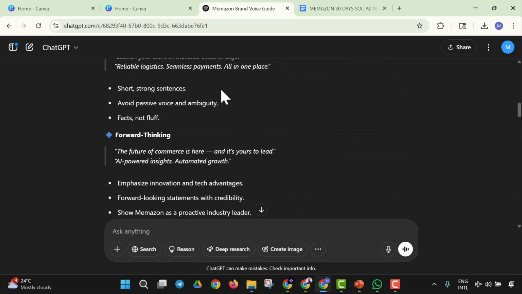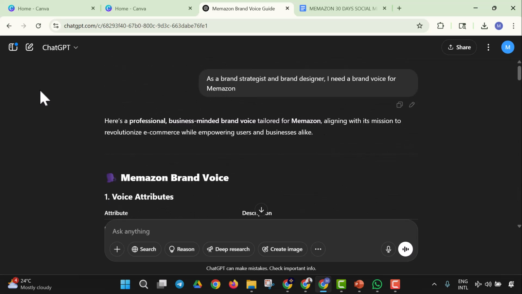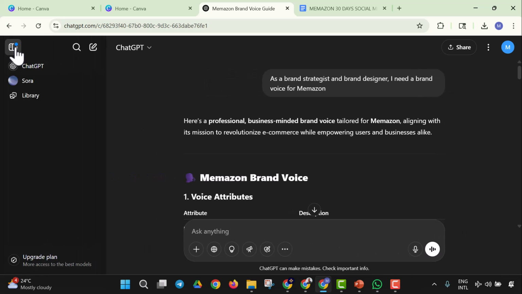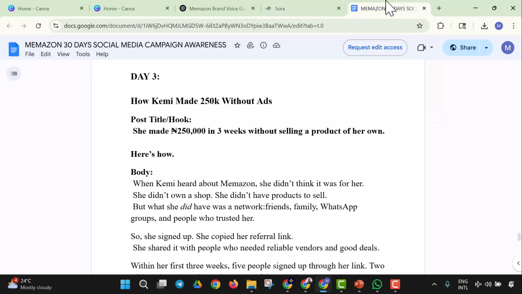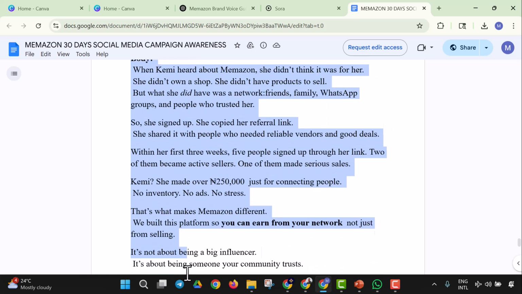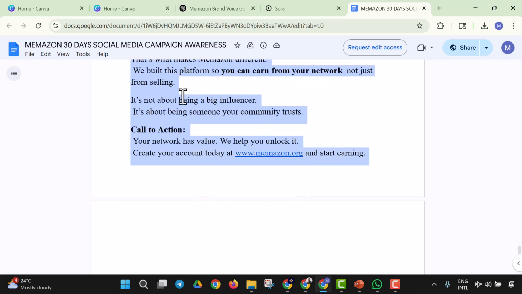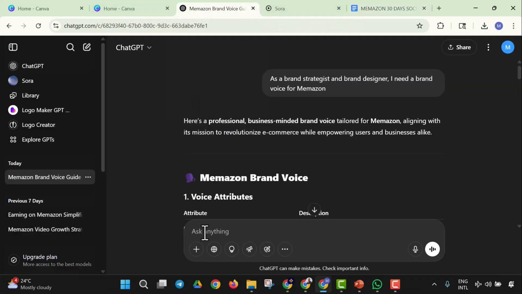So let me say I'm going to come to Sora. If you've never heard of Sora before, just open up your ChatGPT, be it the free one or the paid one. Just come to Sora. Look at Sora right here. So I'm going to come to Sora right away and I want to use Sora to create my character. So I'm going to say, let me copy all the storyline. I'm going to copy the storyline this way. And I want to say, I want to create a black character for this.